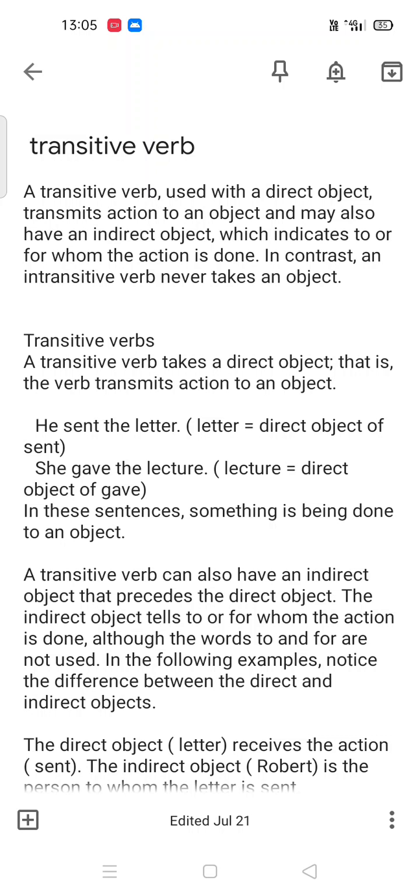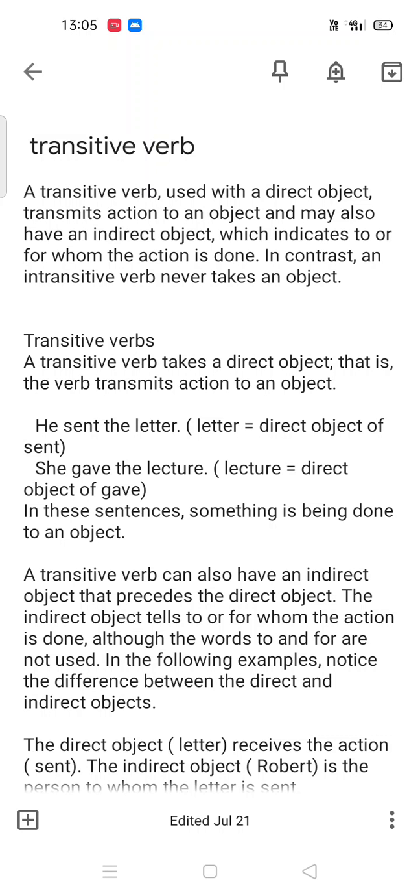A transitive verb used with a direct object transmits action to an object and may also have an indirect object, which indicates to or for whom the action is done.